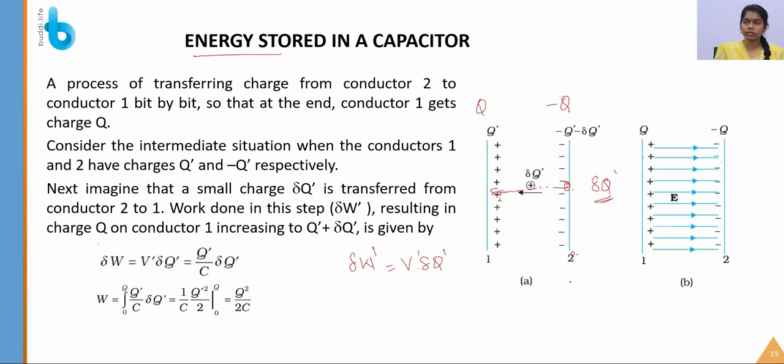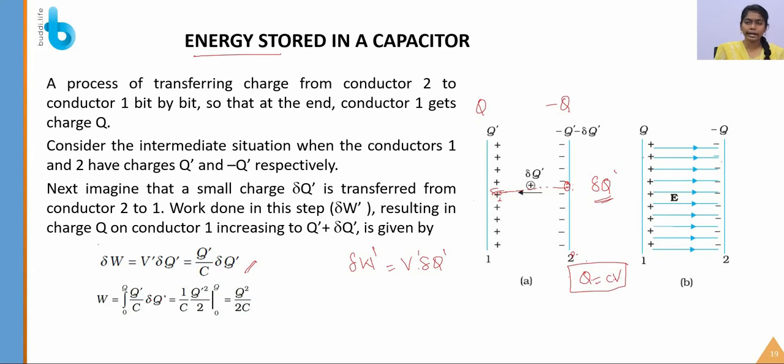What is V here? We already know the formula Q is equal to CV. Considering only V, it is Q by C, so Q dash by C times del Q dash. By substituting this we get this expression. Now let's see the total work done by moving all the charges, from charge 0 to Q, the total charge. What is the value of V here? Q dash by C, times del Q dash.